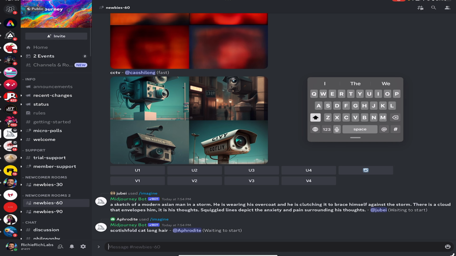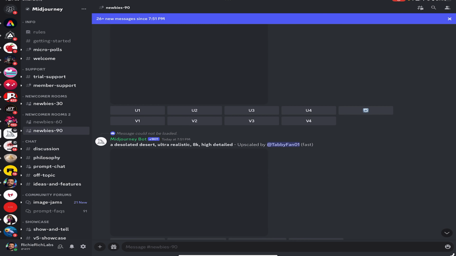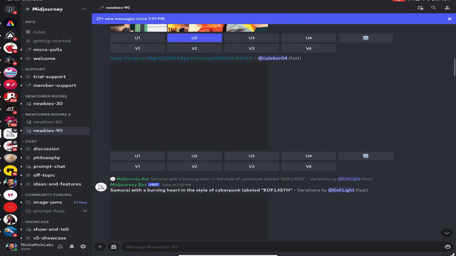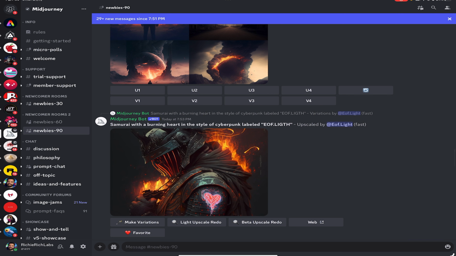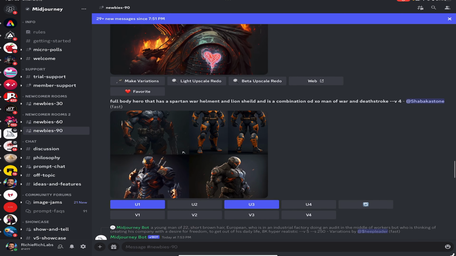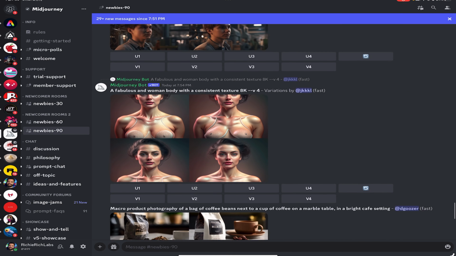All right, time to create some AI. Follow these simple steps. Once you've joined the Midjourney server on Discord, go over to the chat room of newbies. I'm going to go to newbies 90 over here, and people here are nice, and there are moderators, so don't worry. There's nothing here that's going to scare you off, nobody's going to attack you, and if they do, there are moderators, so things stay chill.